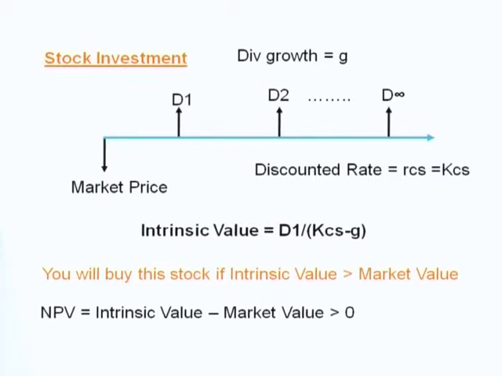You have to discount those dividends back to time zero by using Ks, or the rate of return for the common stock. Let's assume D grows at one constant rate G and K is greater than G. So we can use the Gordon growth model to find the intrinsic value, right? D1 divided by K minus G.